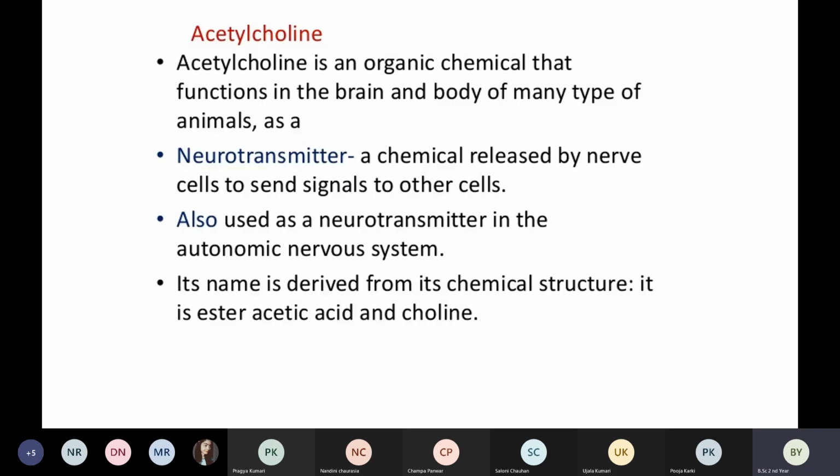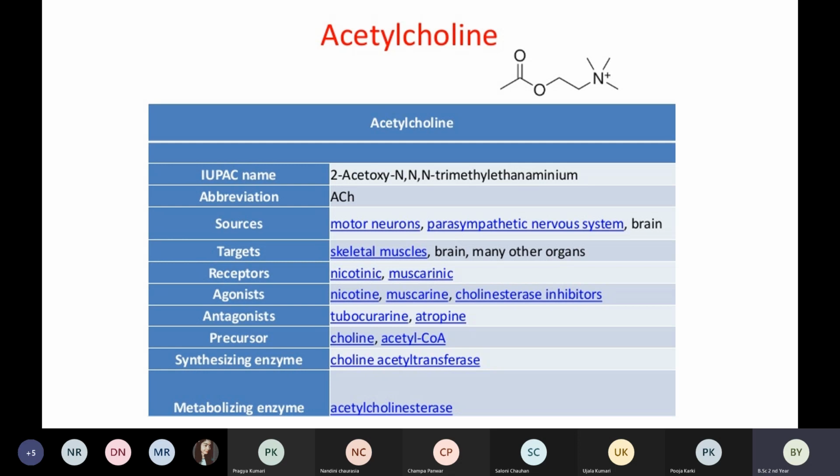Then coming to the acetylcholine. So what is the definition of acetylcholine? So I have shown you just a summary of acetylcholine. Okay, what is the chemical name of acetylcholine? What is the abbreviation? What are the sources from where we can get acetylcholine neurotransmitter? What are the target points? Okay, what are the target areas that acetylcholine acts on?